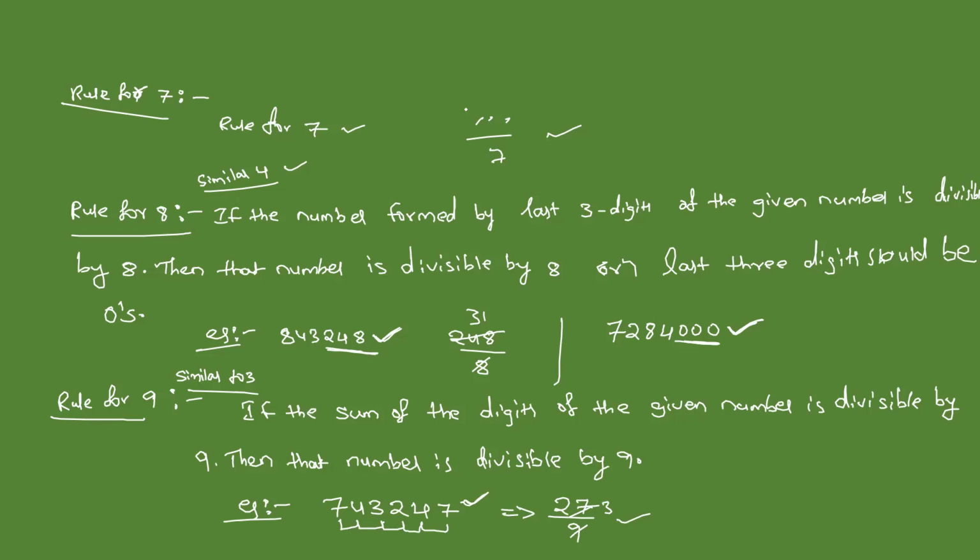Okay, clear? Then we will move to the next rule. Rule for 10, very simple, no need to learn. If the unit digit is 0, then that number is divisible by 10.